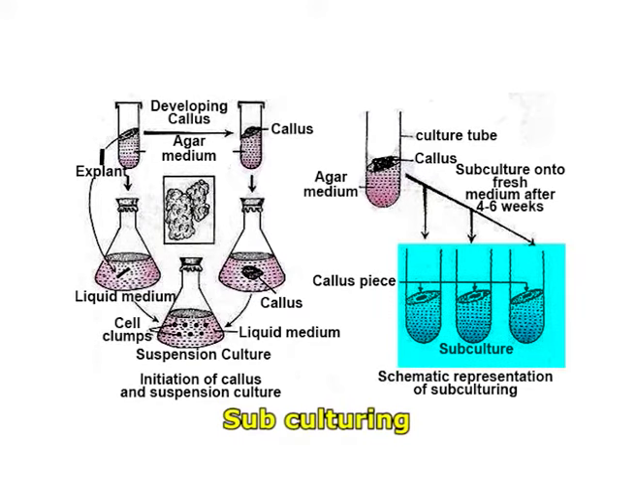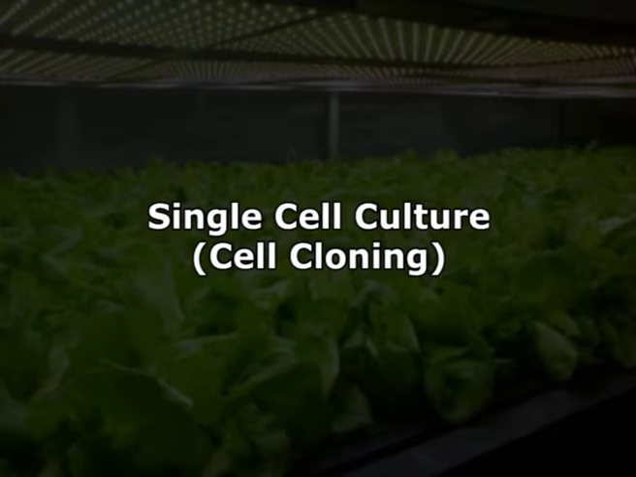The callus and suspension cultures may be used to achieve cell biomass production, regeneration of plantlets, production of transgenic plants, and isolation of protoplast, which is explained in the given figure which is flashing on your screen. Moving towards the single cell culture, that is cell cloning.